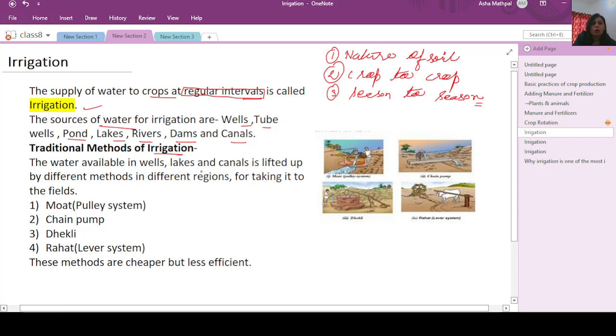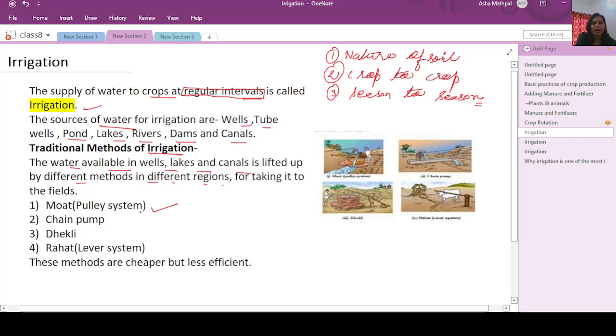When we talk about the traditional methods of irrigation, water available in wells, lakes and canals is lifted up by different methods in different regions, and their names are moat, that is the pulley system. In a well we put a bucket or any kind of container and it goes inside the well, and through the pulley we used to take it out.